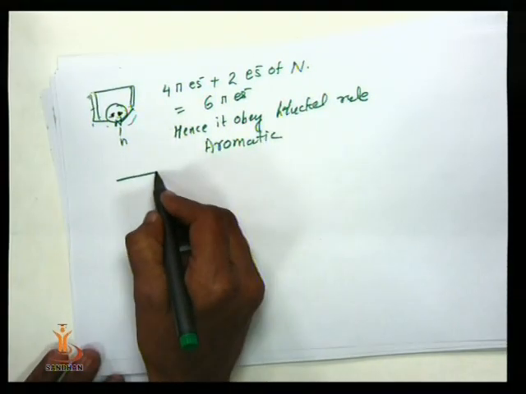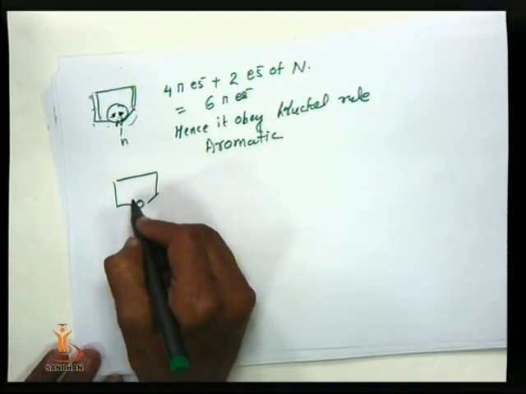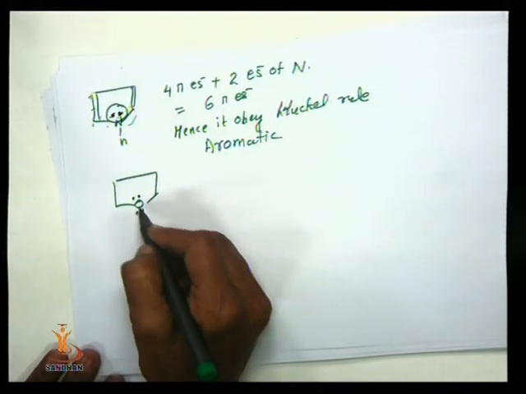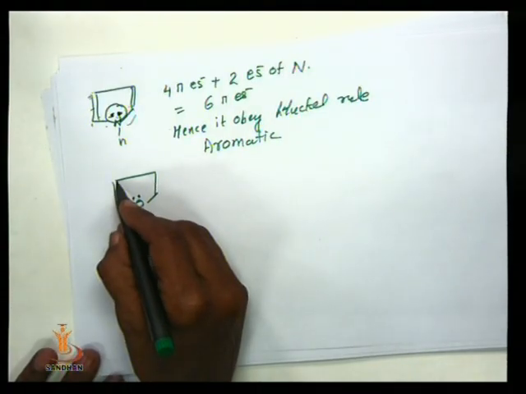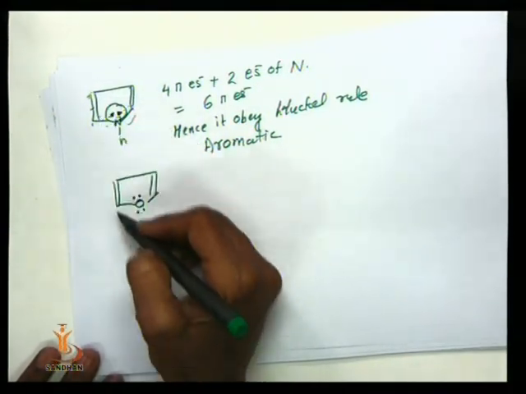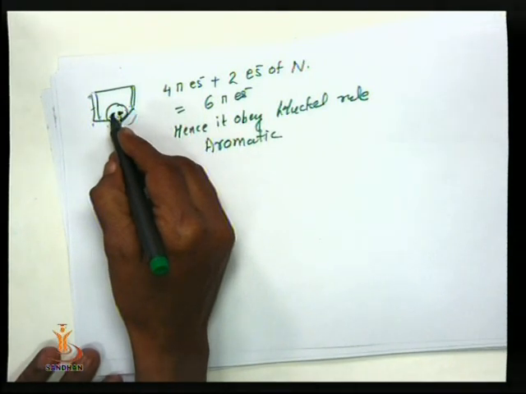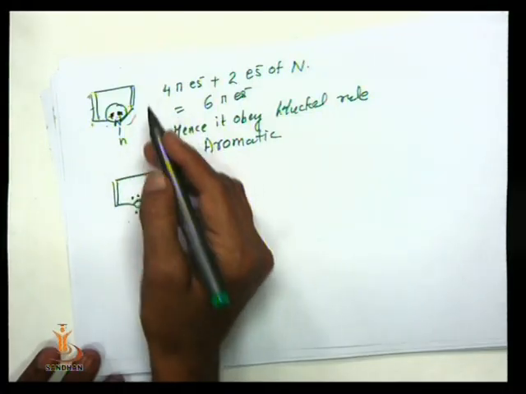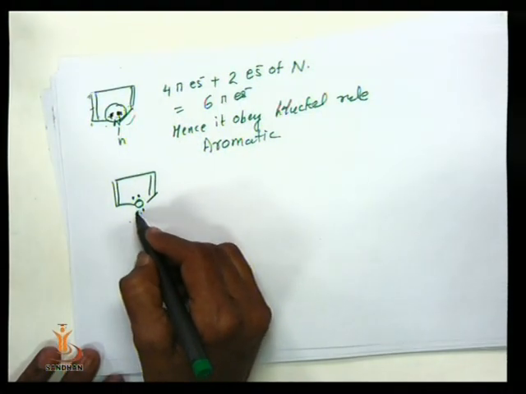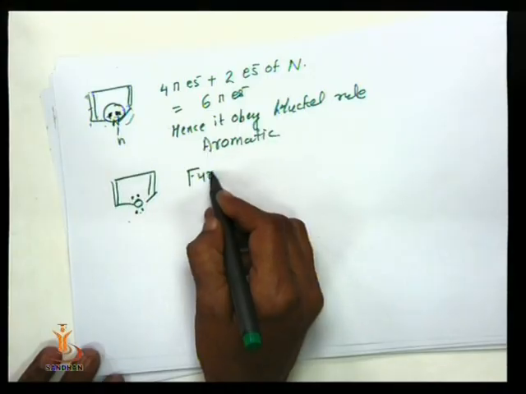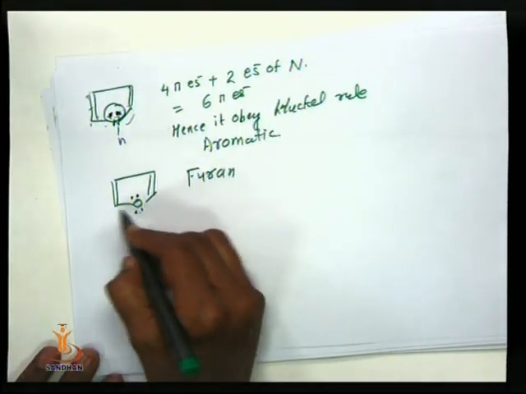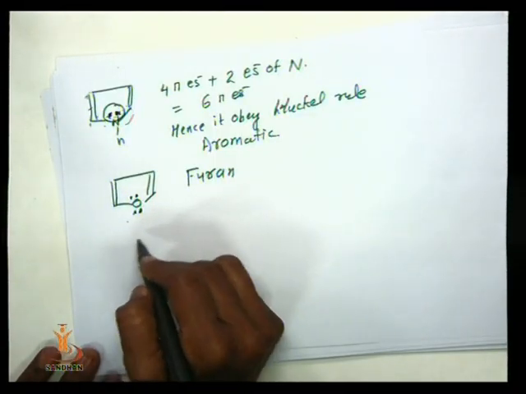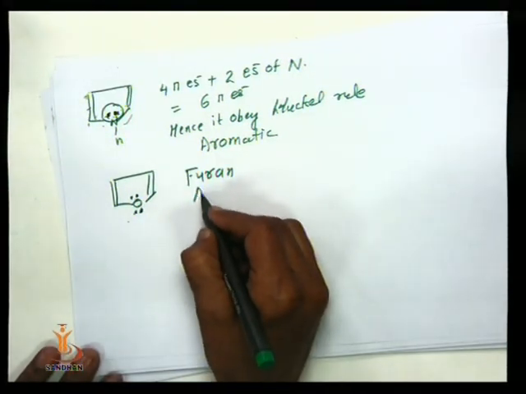But in the case of furan, oxygen has 4 electrons. In the same way, in the case of nitrogen there are 2 extra electrons, which are used in orbital overlapping. But in the case of furan, 2 electrons are used in the orbital overlapping and the remaining 2 electrons are unused. So that's why it is known as aromatic.